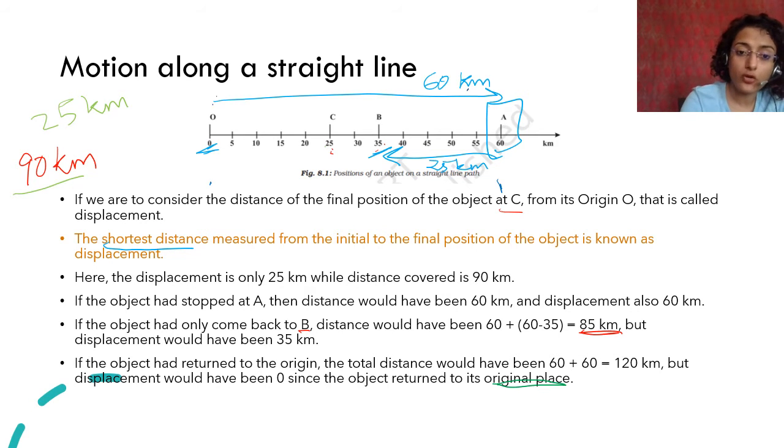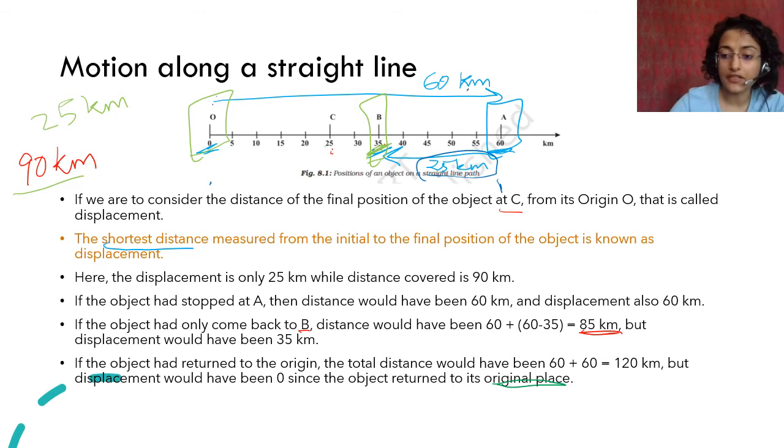The displacement from O is 35 kilometers, but the displacement from A is only 25 kilometers. 60 minus 35. Do you understand the difference? Distance covered is again 85 for both of them, but the total displacement is different when you have a different origin.